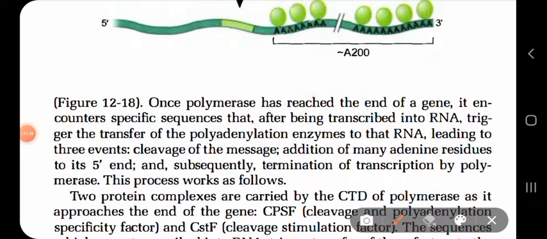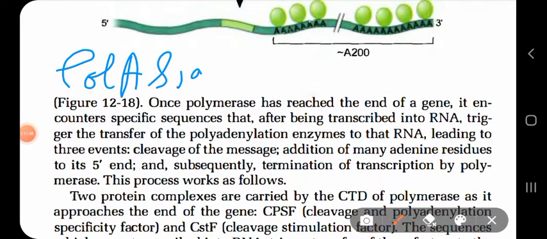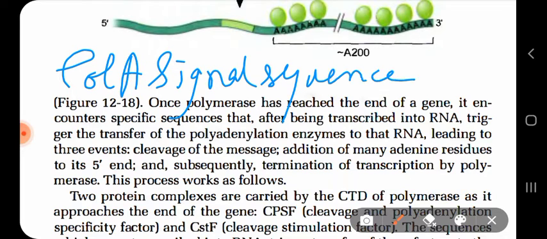First, a poly A signal sequence will be identified by the RNA polymerase. Then, after identification of that poly A signal sequence, it transcribes that region into mRNA, and the region where the poly A signal sequence was transcribed will be recruited by the polyadenylation enzymes to the mRNA. And then we will see three events.